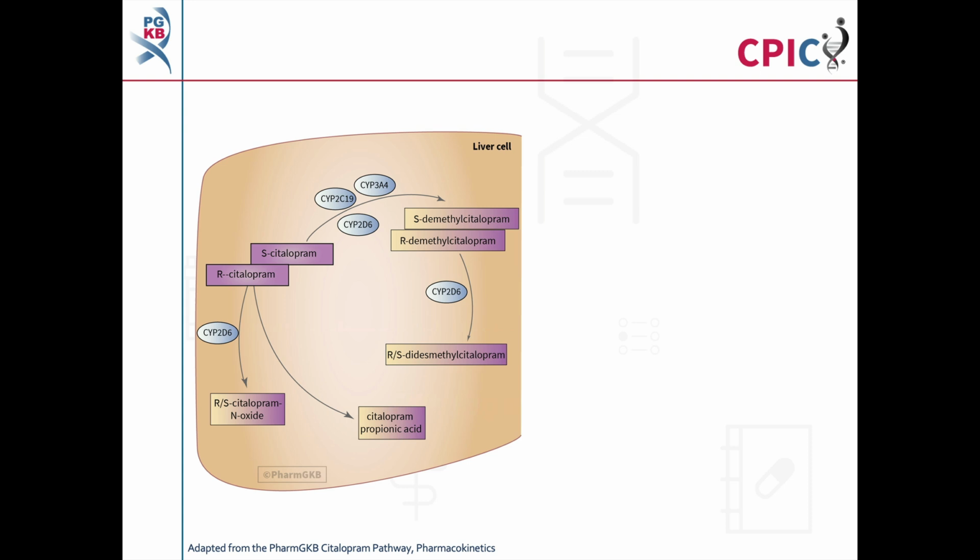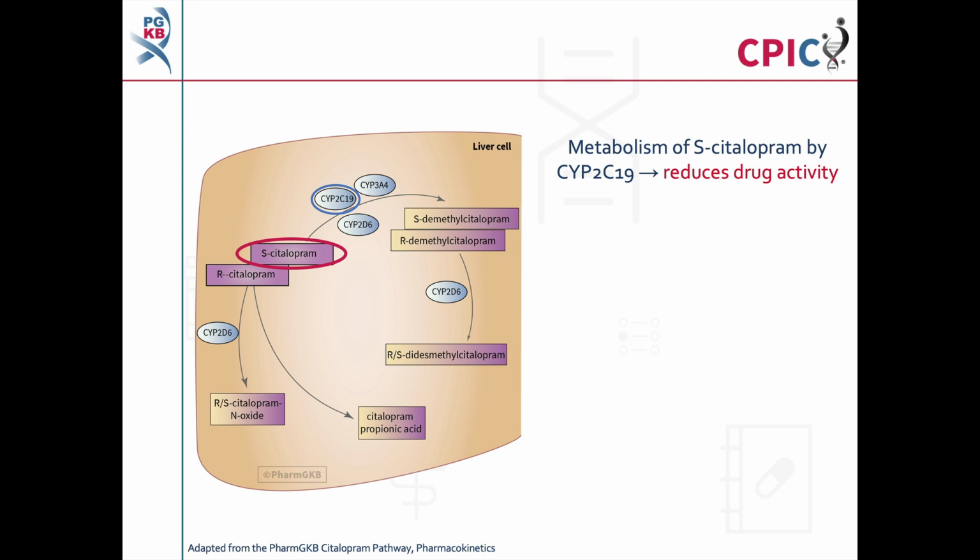Citalopram is a racemic mixture of the isomers R-citalopram and S-citalopram, with S-citalopram providing the clinical effect of citalopram. The S-citalopram isomer is also the active ingredient in escitalopram. S-citalopram is metabolized by liver enzymes including CYP2C19. This metabolism reduces the activity of citalopram and escitalopram.